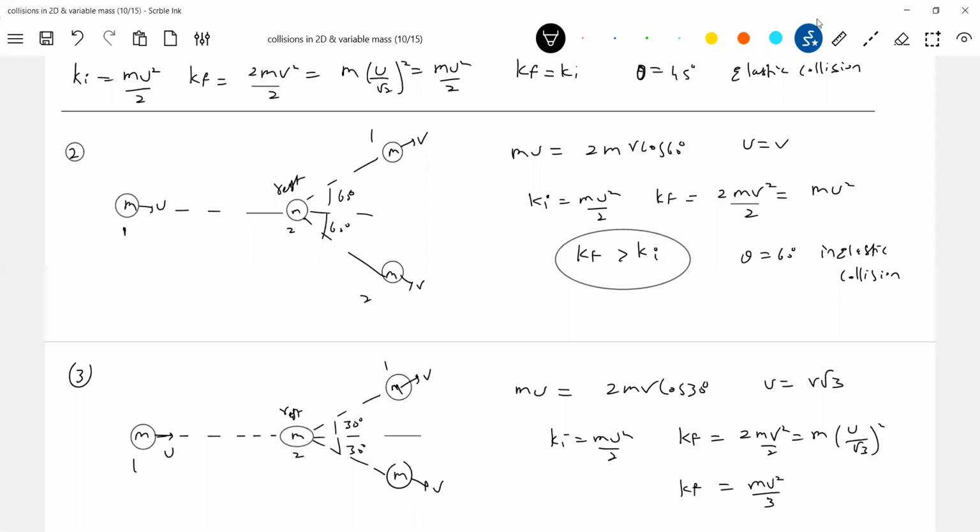Look at the final kinetic energy, it should be less than. So if the deflection angle is less than 90, Kf is less than Ki. If the deflection angle is greater than 90, Kf will be greater than Ki. If the deflection angle between the colliding particles is equal to 90 degrees, it will be an elastic collision.